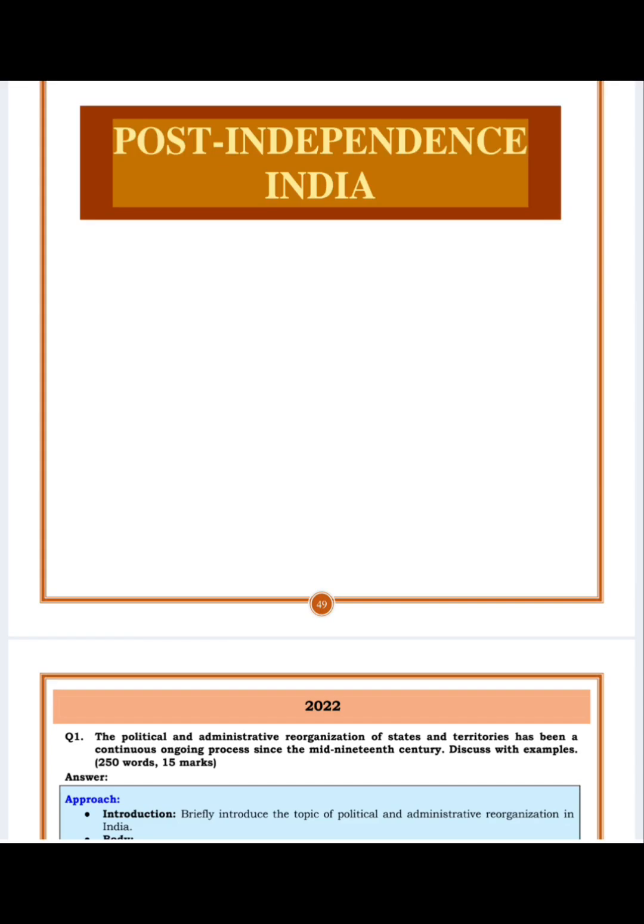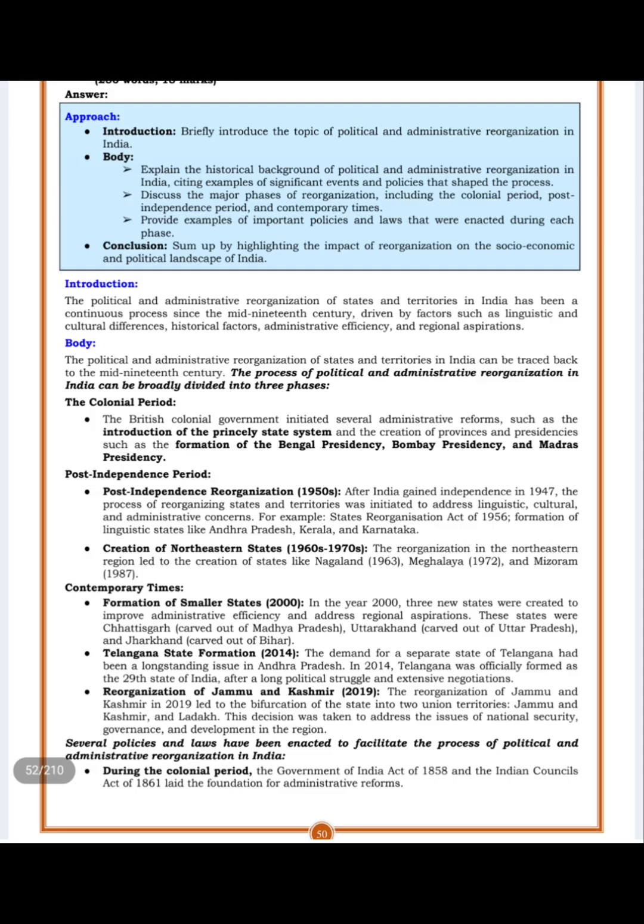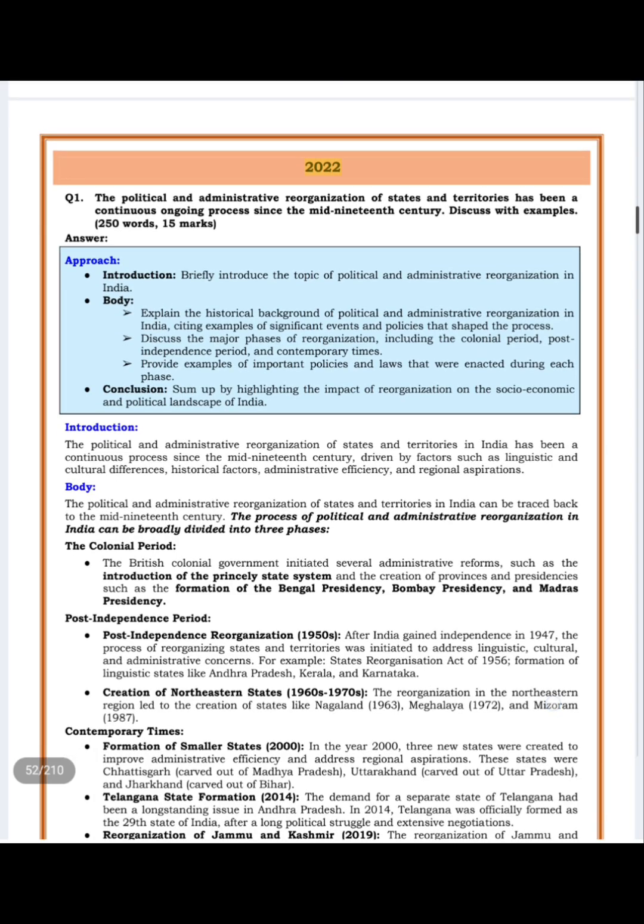Post-independence India, 49. 2022, Q1. The political and administrative reorganization of states and territories has been a continuous ongoing process since the mid-19th century. Discuss with examples. 250 words, 15 marks.